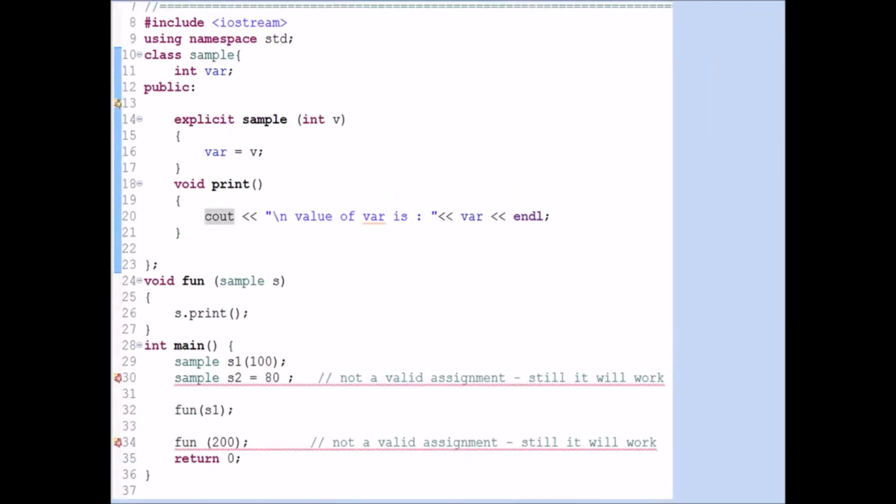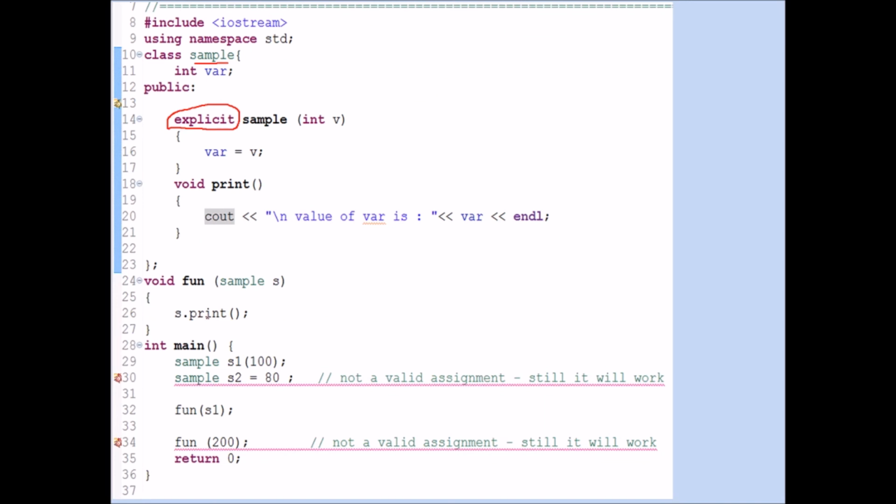Now how do we make explicit calls happen? By using the explicit keyword. You can see here, this is the explicit keyword I am writing along with the constructor. What is the name of the class? It is sample, and this is a constructor, and for that constructor I am using the keyword explicit. Everything else is the same. You can try the same code in whatever editor you are using.